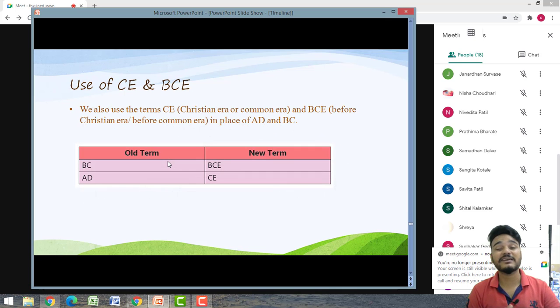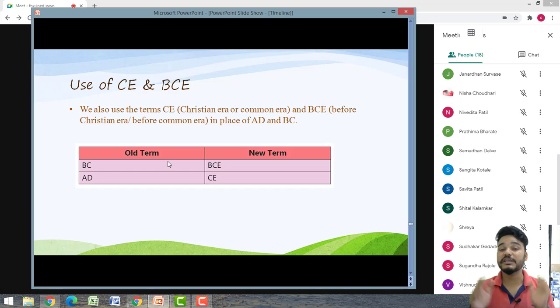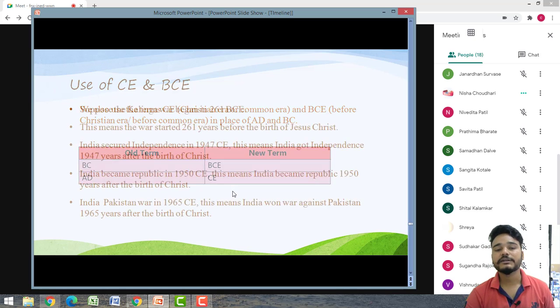But nowadays there are two new terms, BCE and CE. When we were using BC, that is before Christ, instead of that we are using BCE. BCE stands for before Christian era or before common era. And in place of AD, Anno Domini, we will use CE. Understood?